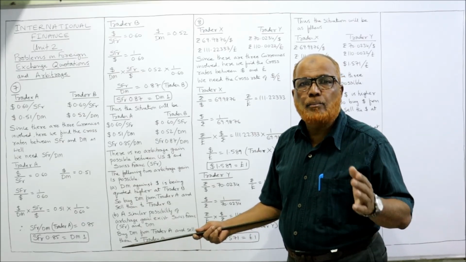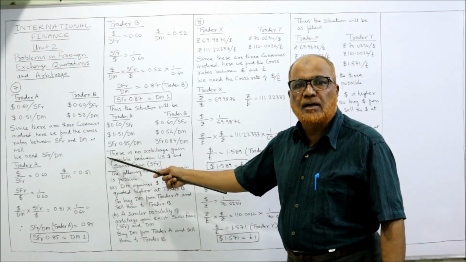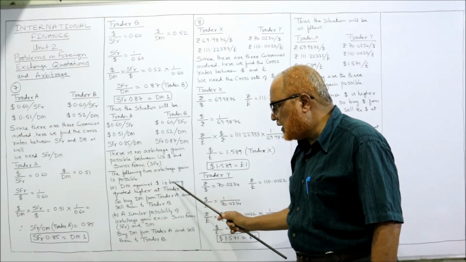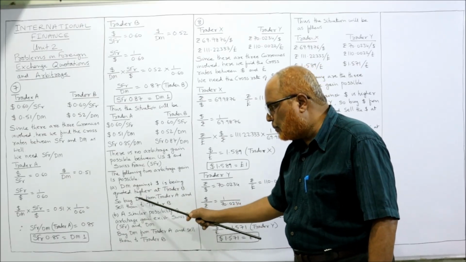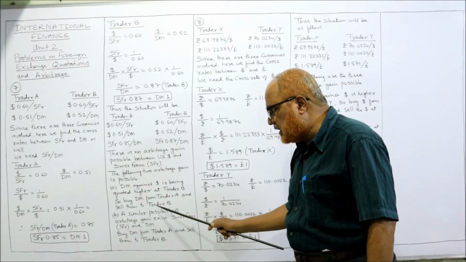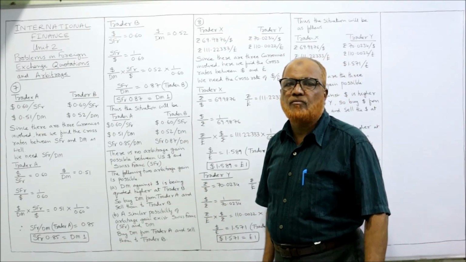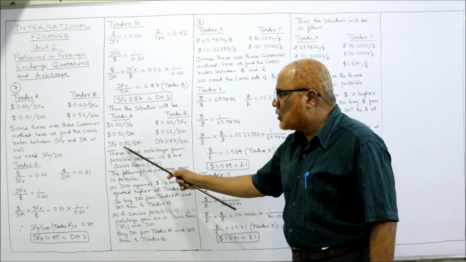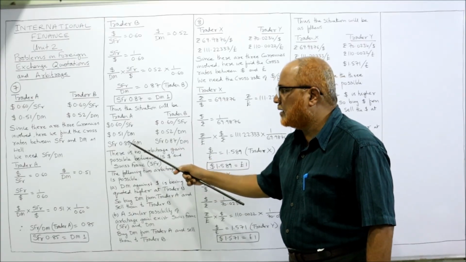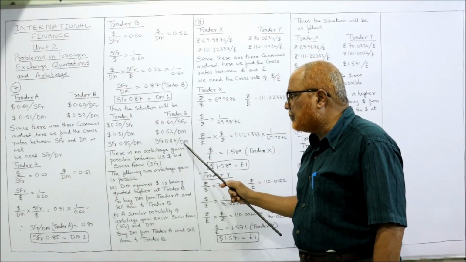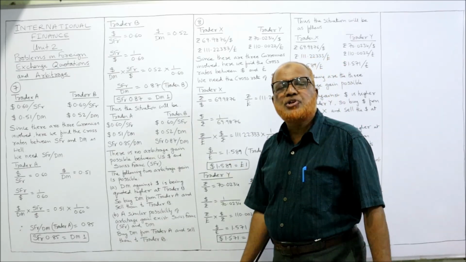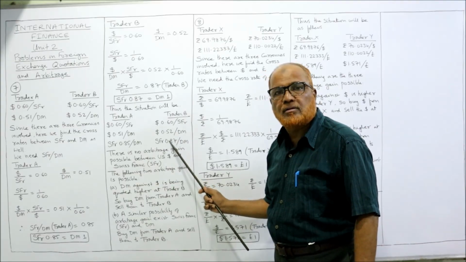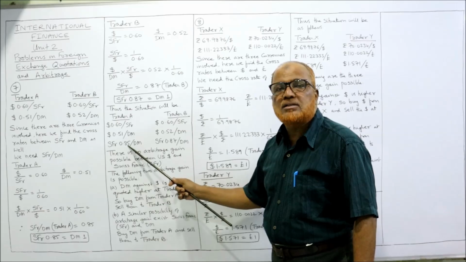So simply buy the DM at trader A and sell the DM at trader B. Here, DM against dollar is being quoted higher at trader B. So buy DM from trader A and sell the DM to trader B. That's it. One possibility. Second possibility regarding SFR per DM. SFR per DM is 0.85 per DM at trader A and 0.87 per DM at trader B. That means trader B is giving more SFR, 0.87 SFR. Whereas in trader A, we are having 0.85.